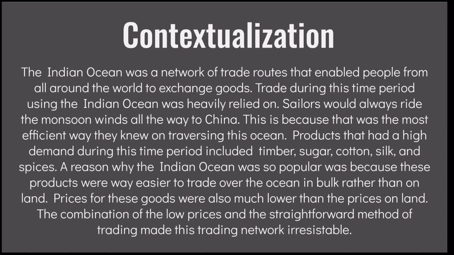Sailors would always ride the monsoon all the way to China. This is because this was the most efficient way they knew of traversing this ocean. Products that had a high demand during this time period included timber, sugar, cotton, silk, and spices.